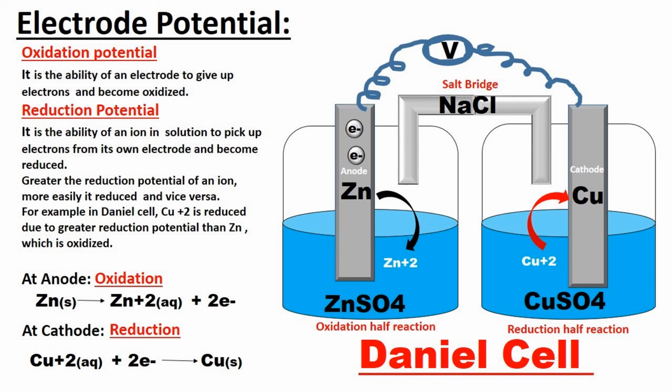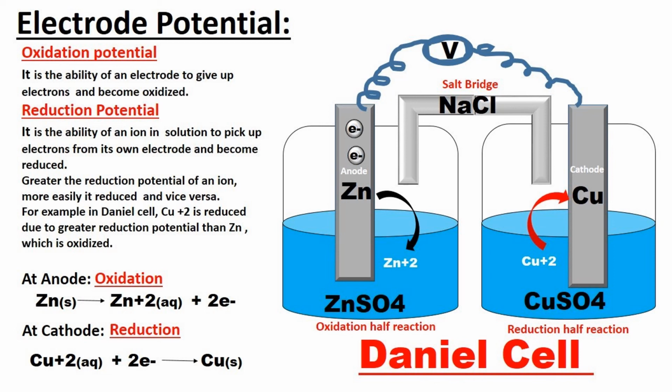So oxidation potential is the ability of an electrode to give up electrons, that is to lose the electrons and become oxidized, whereas reduction potential is the ability of an ion in solution to pick up the electrons, that is to gain the electrons from its own electrode and become reduced. The greater the reduction potential of an ion, the more easily it is reduced, and vice versa.